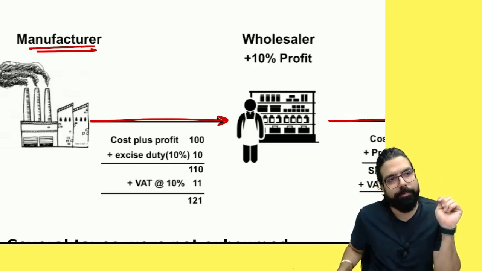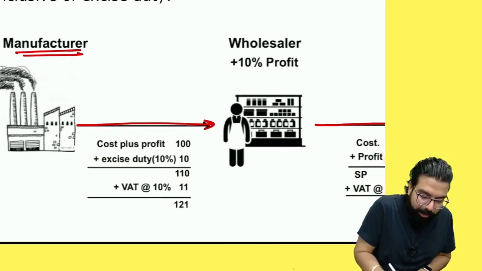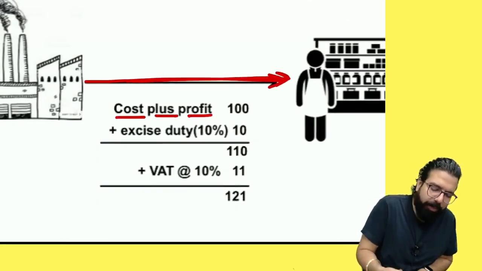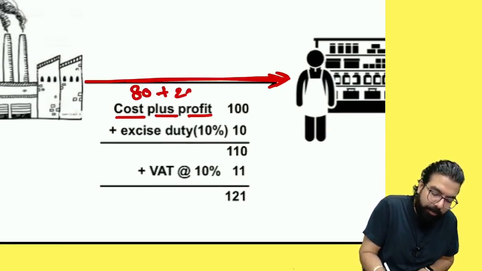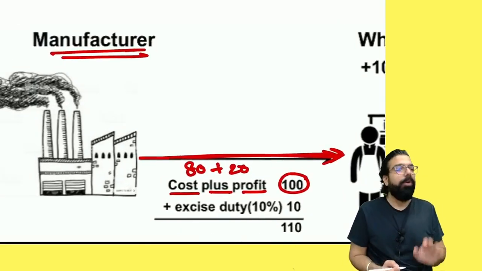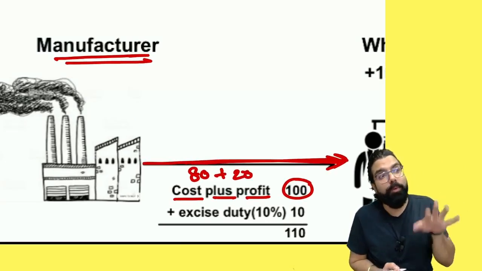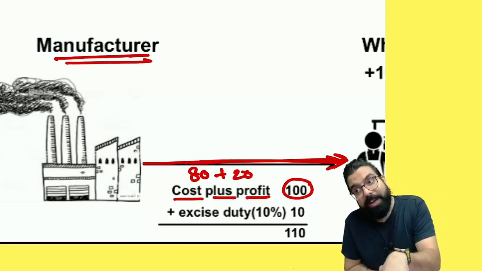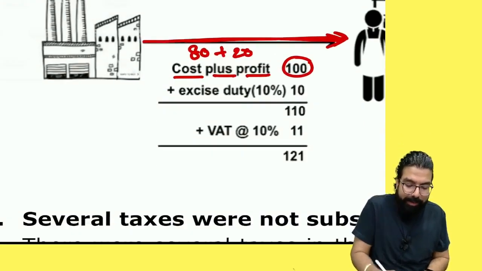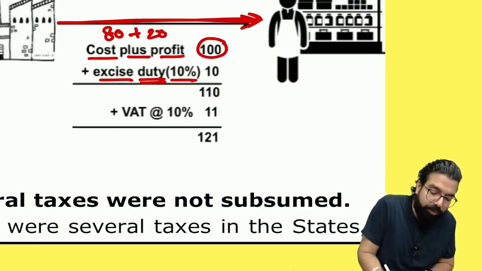Okay, everyone? Ready? So the manufacturer sold the goods to the wholesaler. The manufacturer said, my cost plus my profit. For an example, his cost was 80 rupees plus 20 rupees profit he added, and he sold the goods at 100 rupees. Earlier, on every manufacturer, the government used to say, if you manufacture, on manufacturing there used to be a tax called what, everyone? Excise duty. For an example, the excise duty used to be 10%.